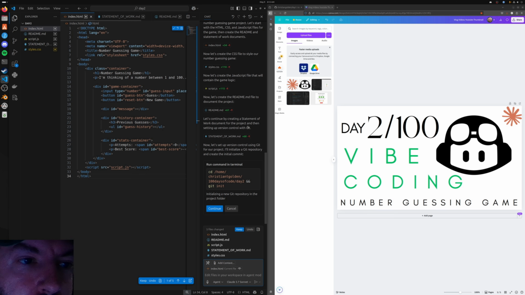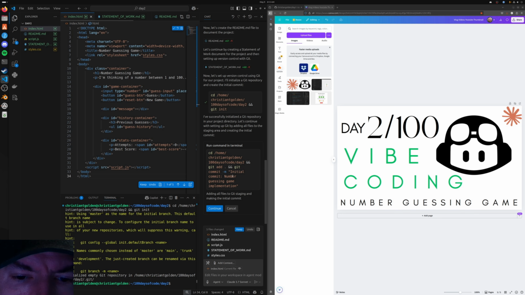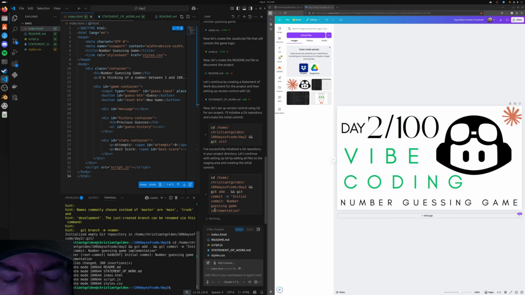And then you could say, okay, based off of this statement of work that you created, please start adding this new feature. Now it wants to set up a Git repository here, just like we did in our first day. Right, it's going to do the initial commit here.